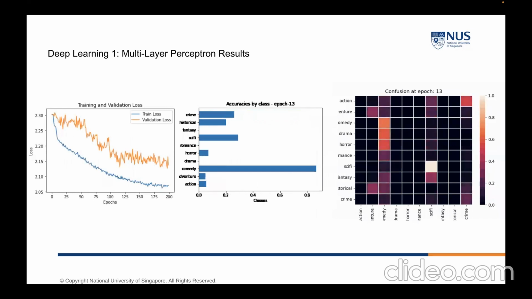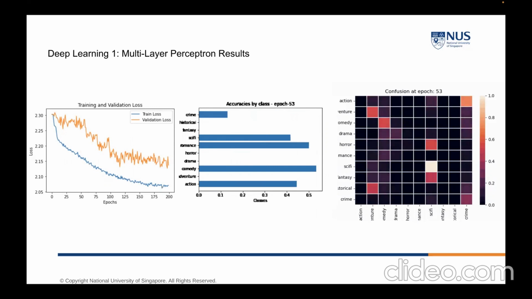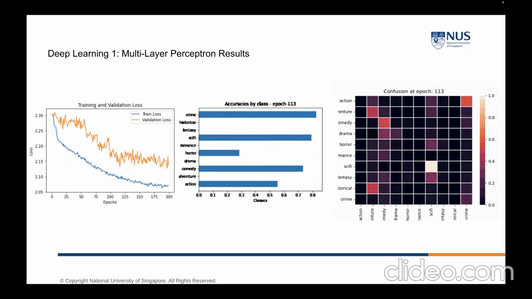Finally, in some cases, we found that the data set was also skewed. In this example, we see the confusion matrix on the right through the different epochs. We can see that at the start, it's spread all over the place, and it starts accumulating on the leading diagonal, which is the correct result.